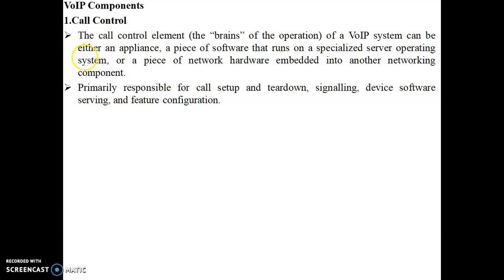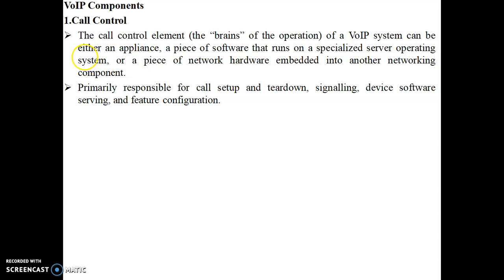And when I say it is a type of network hardware, it would be embedded into the hardware component or into the networking components. The primary responsibility of the call control is to set up the call, tear down the connection, that means to terminate the connection, provide good signal strength, provide good signaling, device software servicing, and feature configuration.